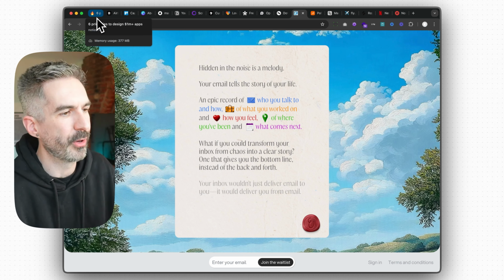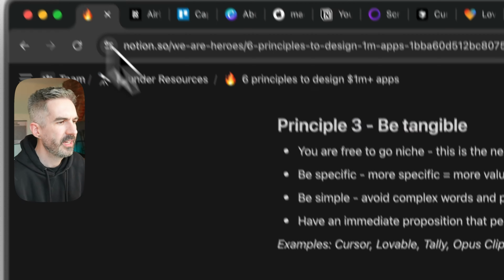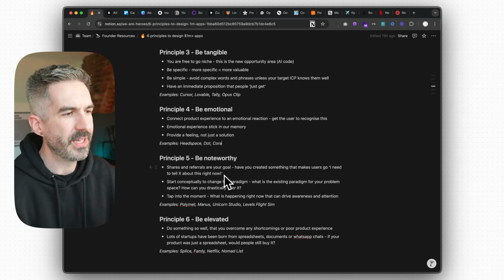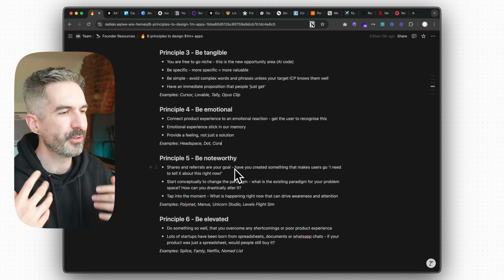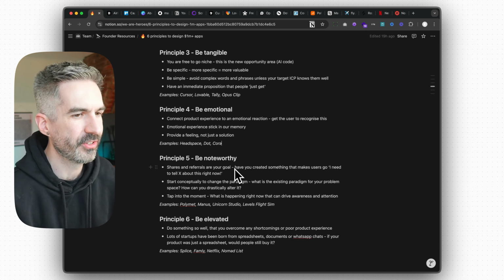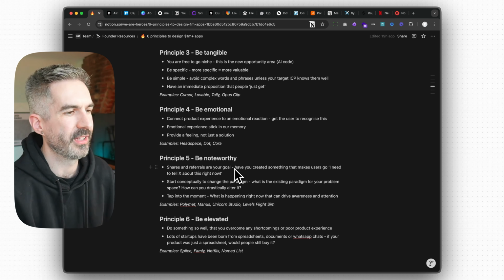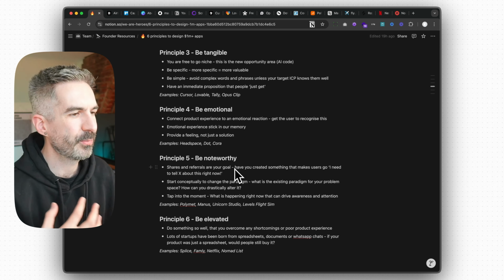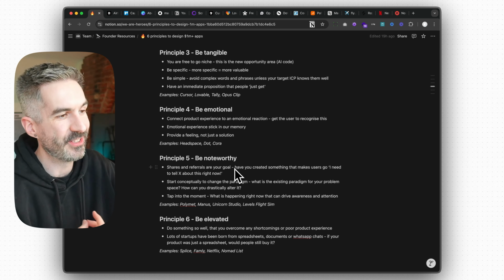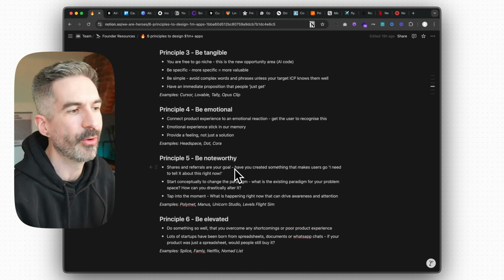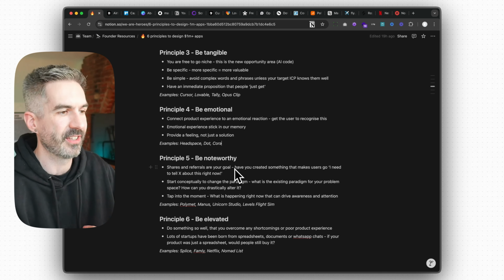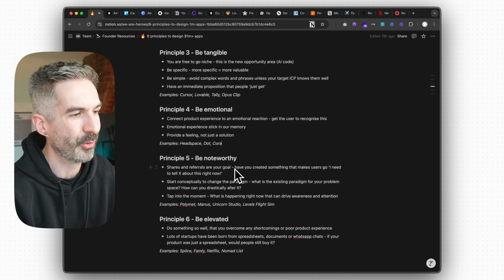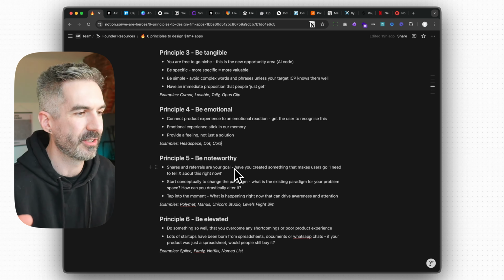And that is the emotional part of that product. The fifth principle here is about being noteworthy. This is where shares and referrals and people talking about your app is good. You need to create something that makes people go, oh, I need to tell this person about this right now. They're going to be so into this, or they're going to love this, or, I need to share this right now because this is really important, or I need to show someone this because I just love what they're trying to do.